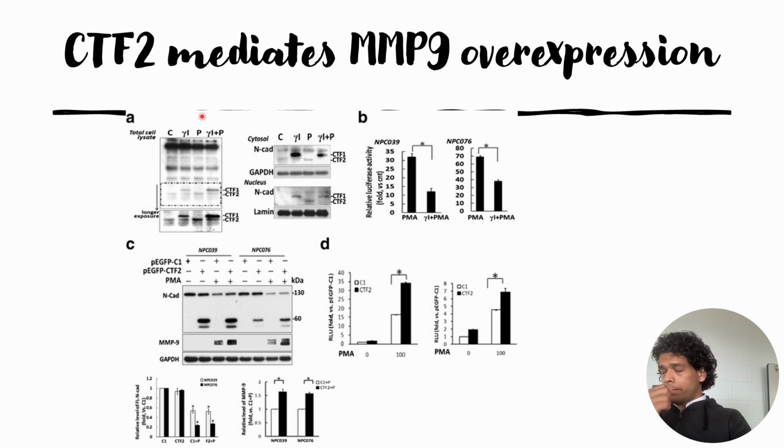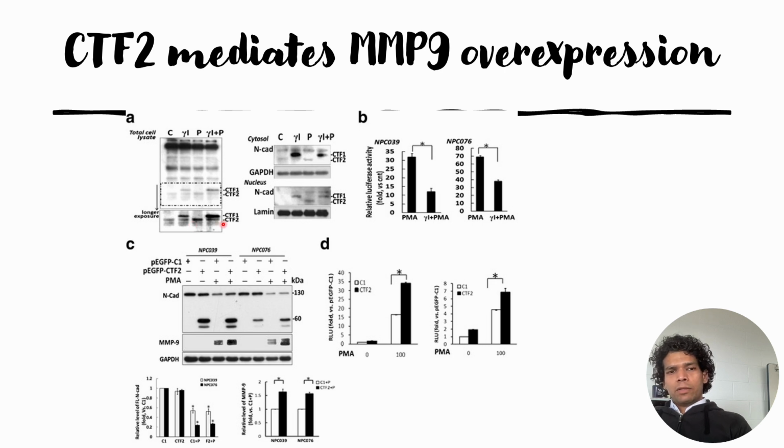Previously they checked the effect of the N-terminal fragment of N-Cadherin on MMP9 overexpression, and here they are checking the C-terminal fragments of N-Cadherin and their impact on MMP9 overexpression. First they checked the expression levels of CTF1 and CTF2 when they used the secretase inhibitors. When they use the secretase inhibitors, both the CTFs are formed. However, when they use only PMA, the CTF1 expression level is almost negligible, but the CTF2 expression level is clearly visible.